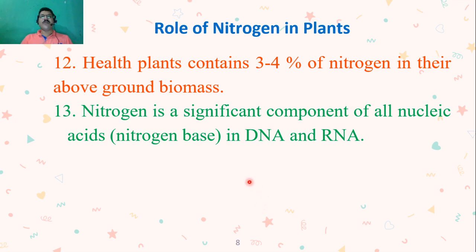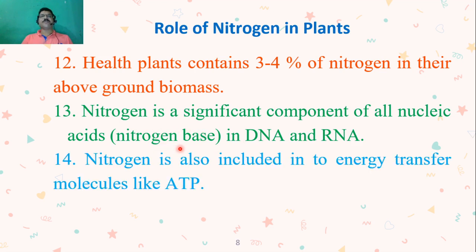So this nitrogen base is totally made up of nitrogen, and in the process of DNA replication and RNA replication, nitrogen plays a very important role in the formation of nitrogen bases.